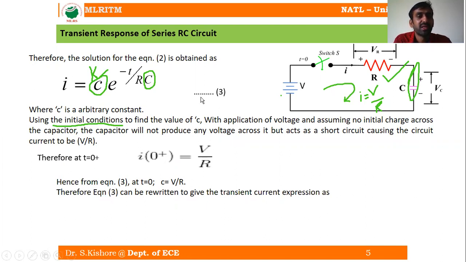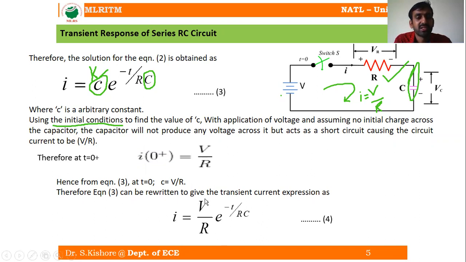Equation number 3 can be rewritten as I is equal to V by R into, so I am just substituting C is equal to V by R here. Remaining all is going to be the same. I is equal to V by R into e power minus T by RC. So that means this gives you the transient current expression of a series RC circuit having DC excitation.